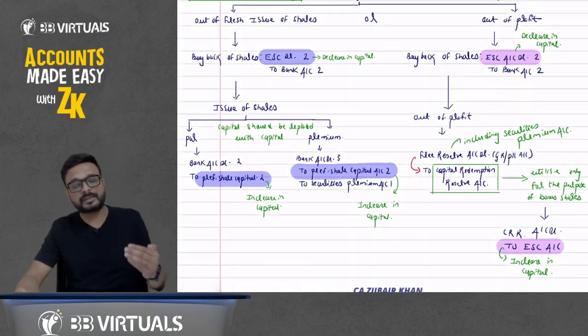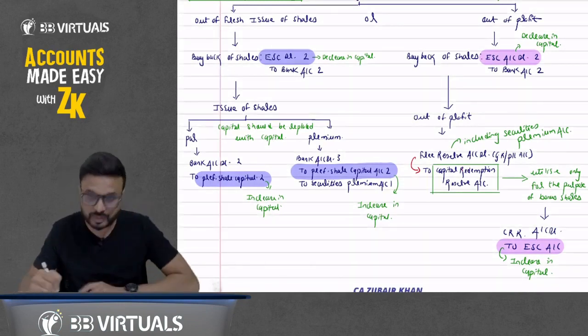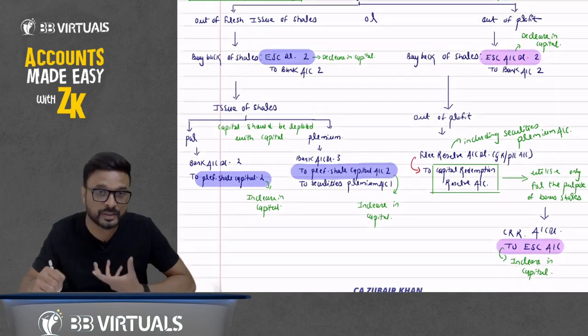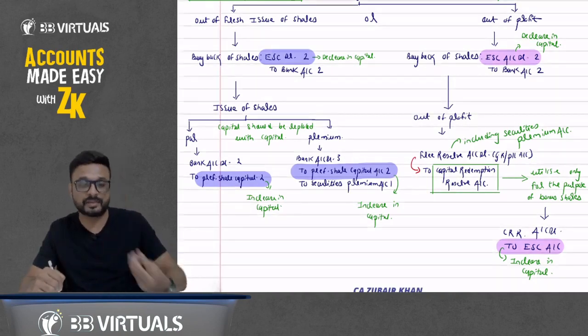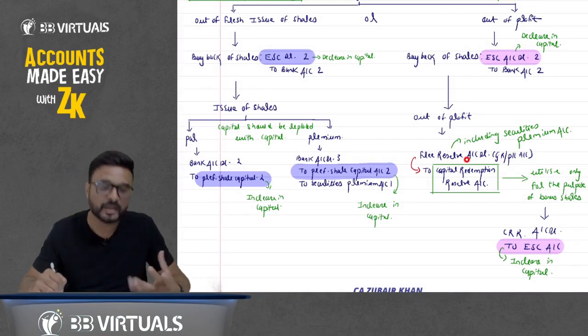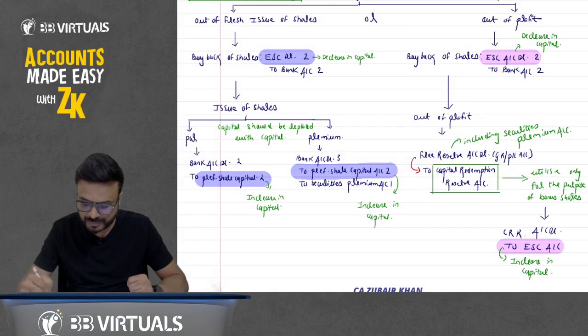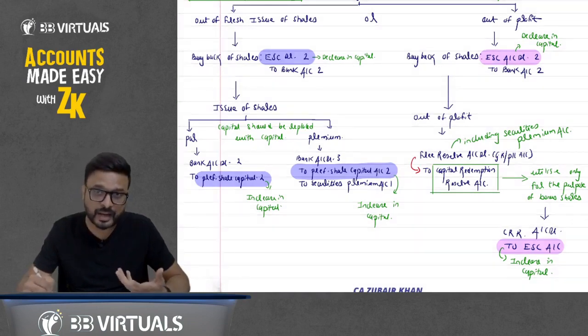But the Companies Act says that we have to create a new reserve account, and the name of that reserve is capital redemption reserve account. Out of free reserves, you can also utilize the securities premium account here. So we will debit the free reserve, reducing that reserve, and create a new reserve, which we call capital redemption reserve account.